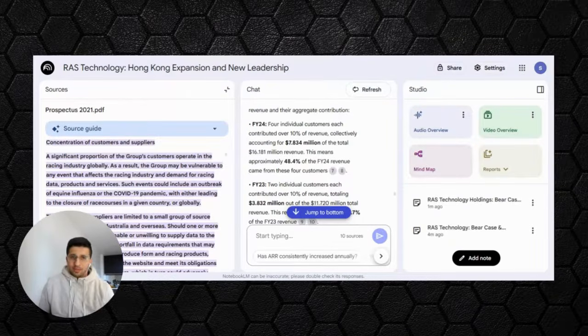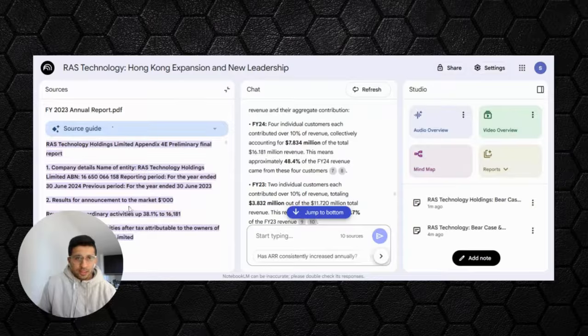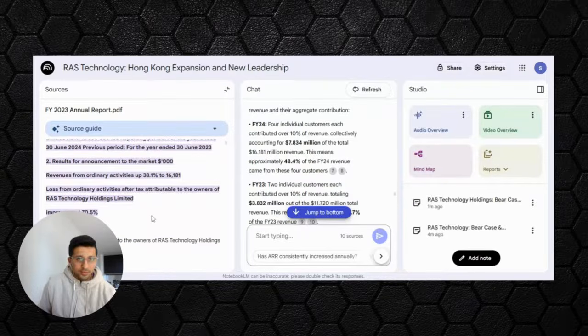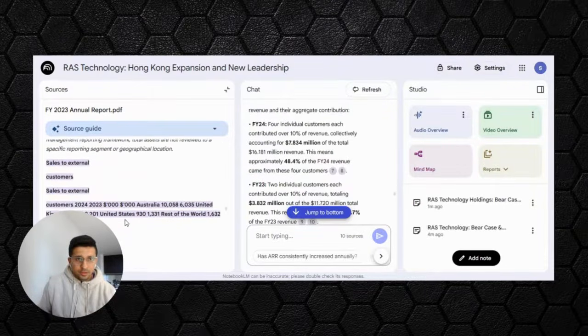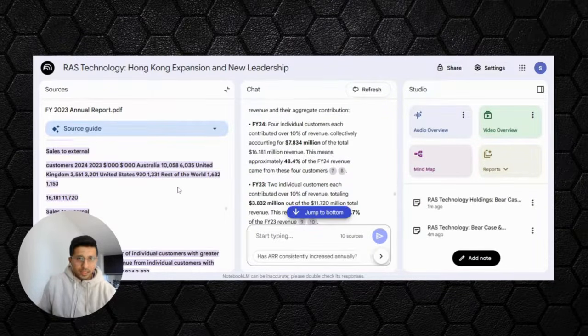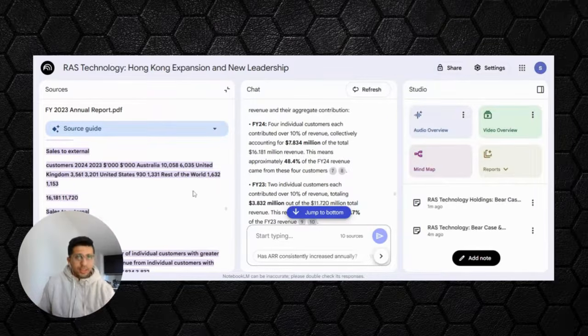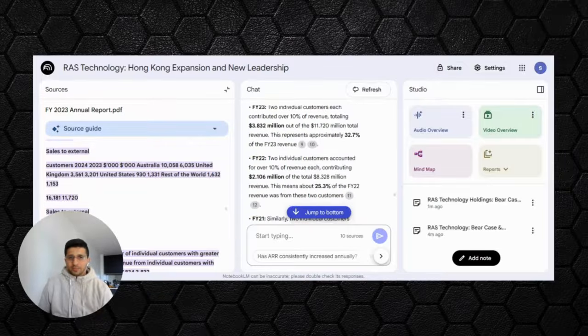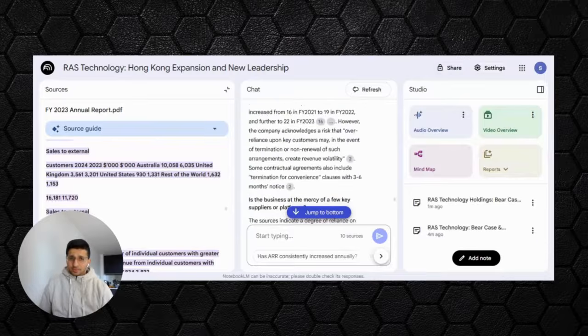So, for example, 48% of the revenues are coming from 4 customers. Now, who are these 4 customers? Let's see if it can tell me exactly where to find them. Maybe it's the next one. There you go. So these are the customers, not exactly the names of the customers, but it is giving me the breakdown, and I can actually go into this annual report and dig further. And it is giving me the breakdown by financial year, which is good.